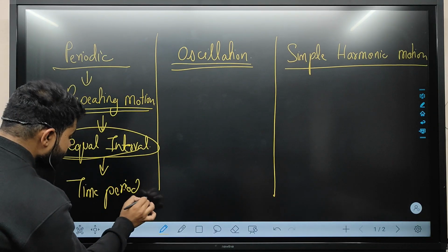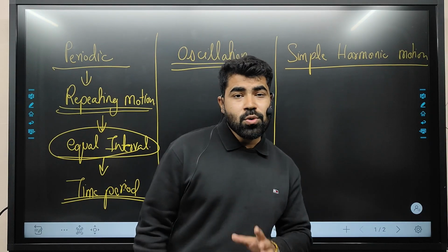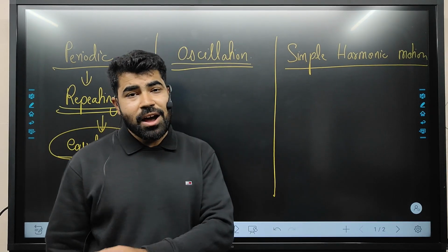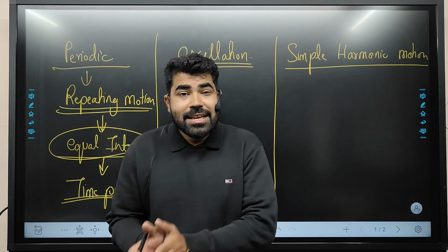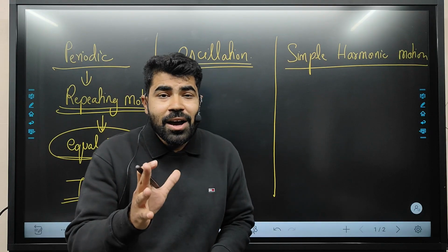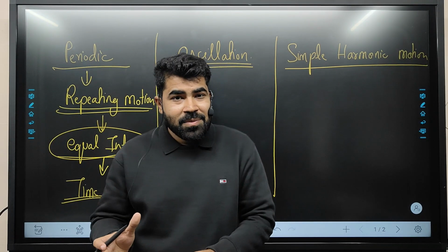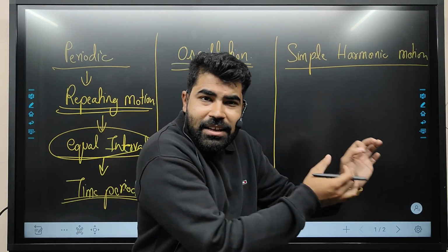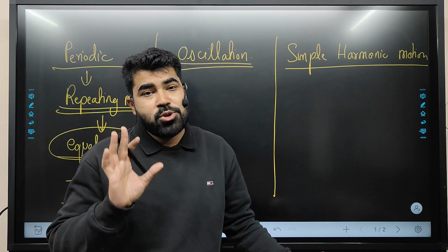Okay, for example, students, you are going to school daily after 24 hours. So we will consider your going to school is a periodic motion with time period 24 hours. So any motion which is happening after a perfect interval of time, then that motion becomes periodic motion.